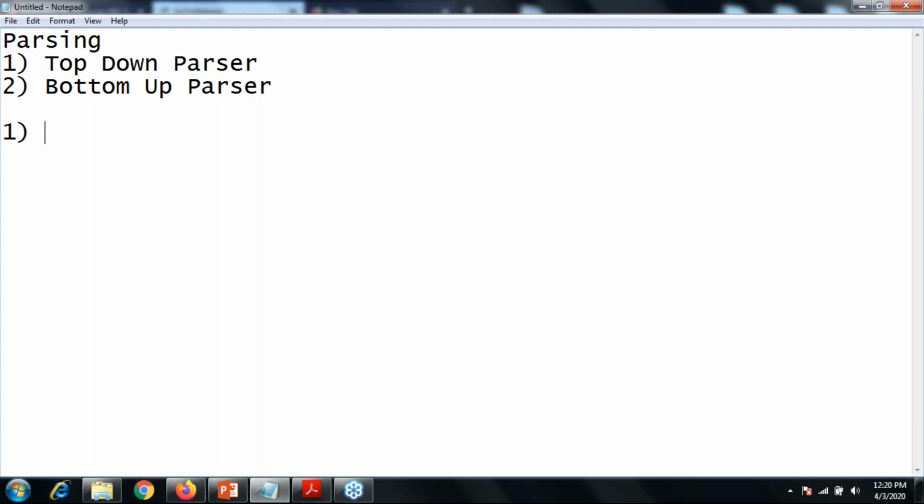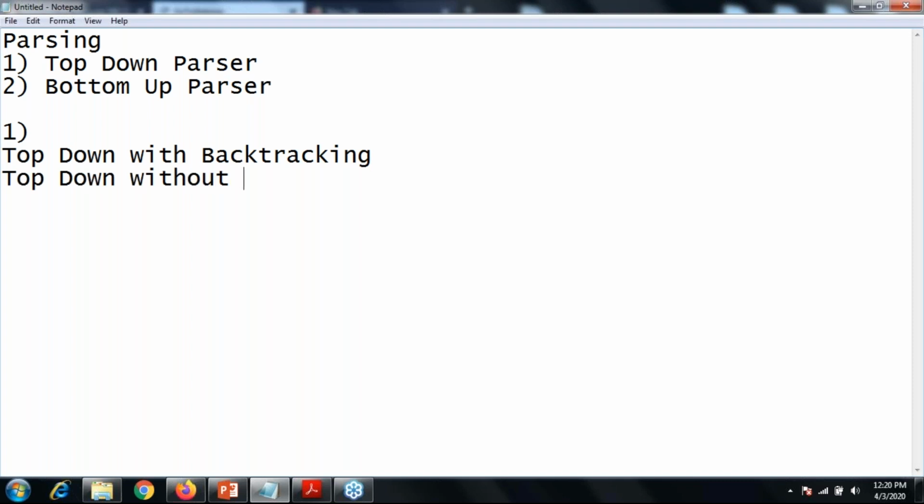Okay, so in a top-down parser, I have two major parts: top-down with backtracking and top-down without backtracking.